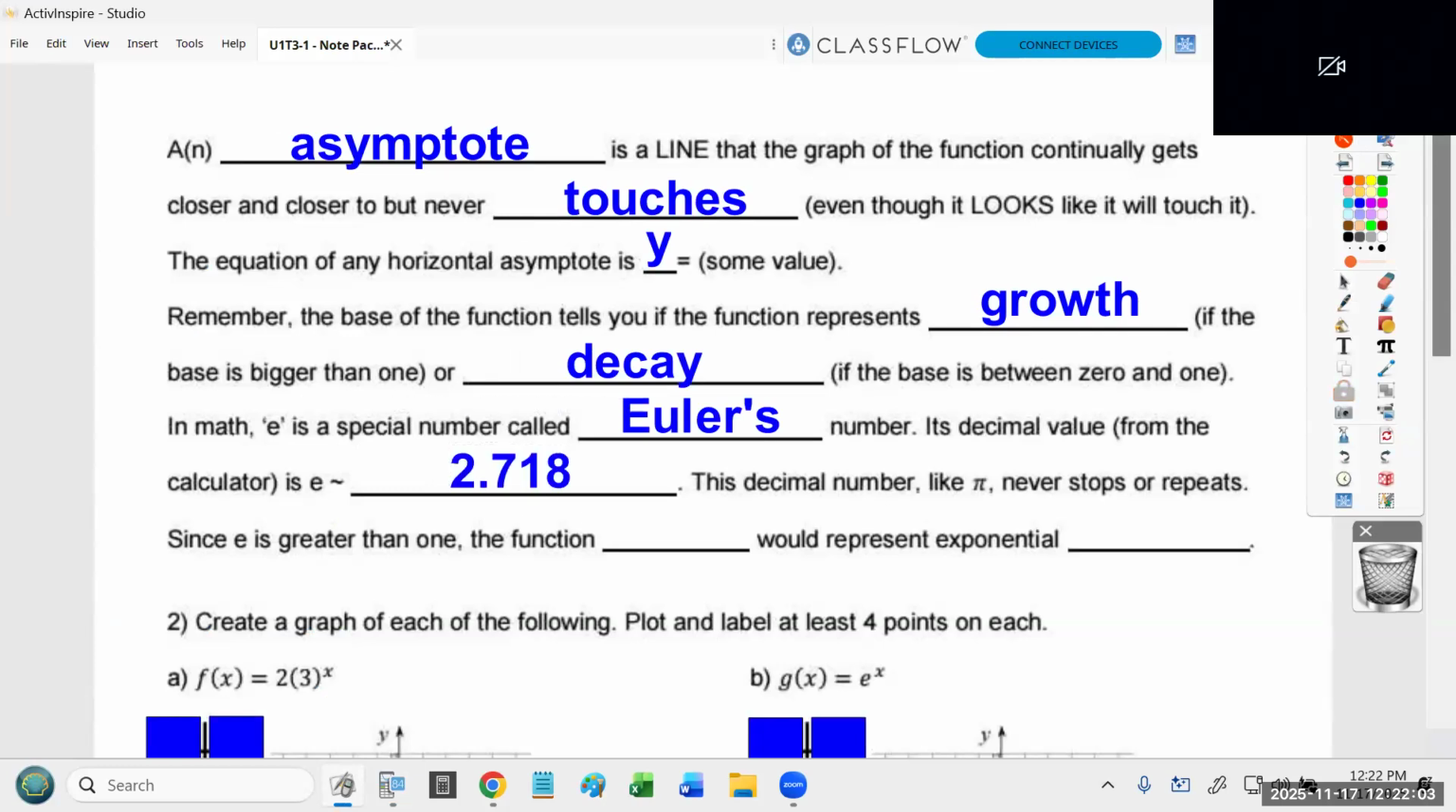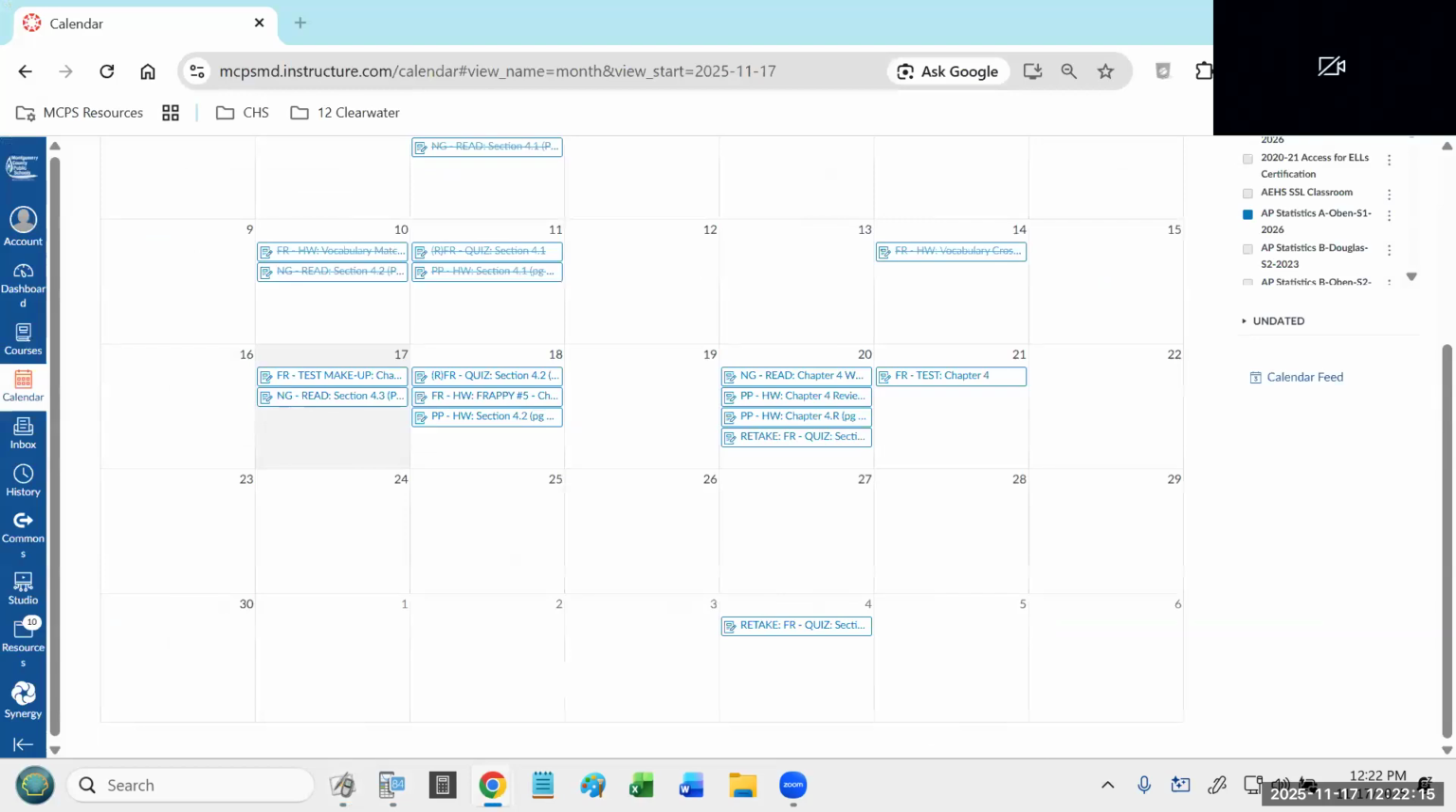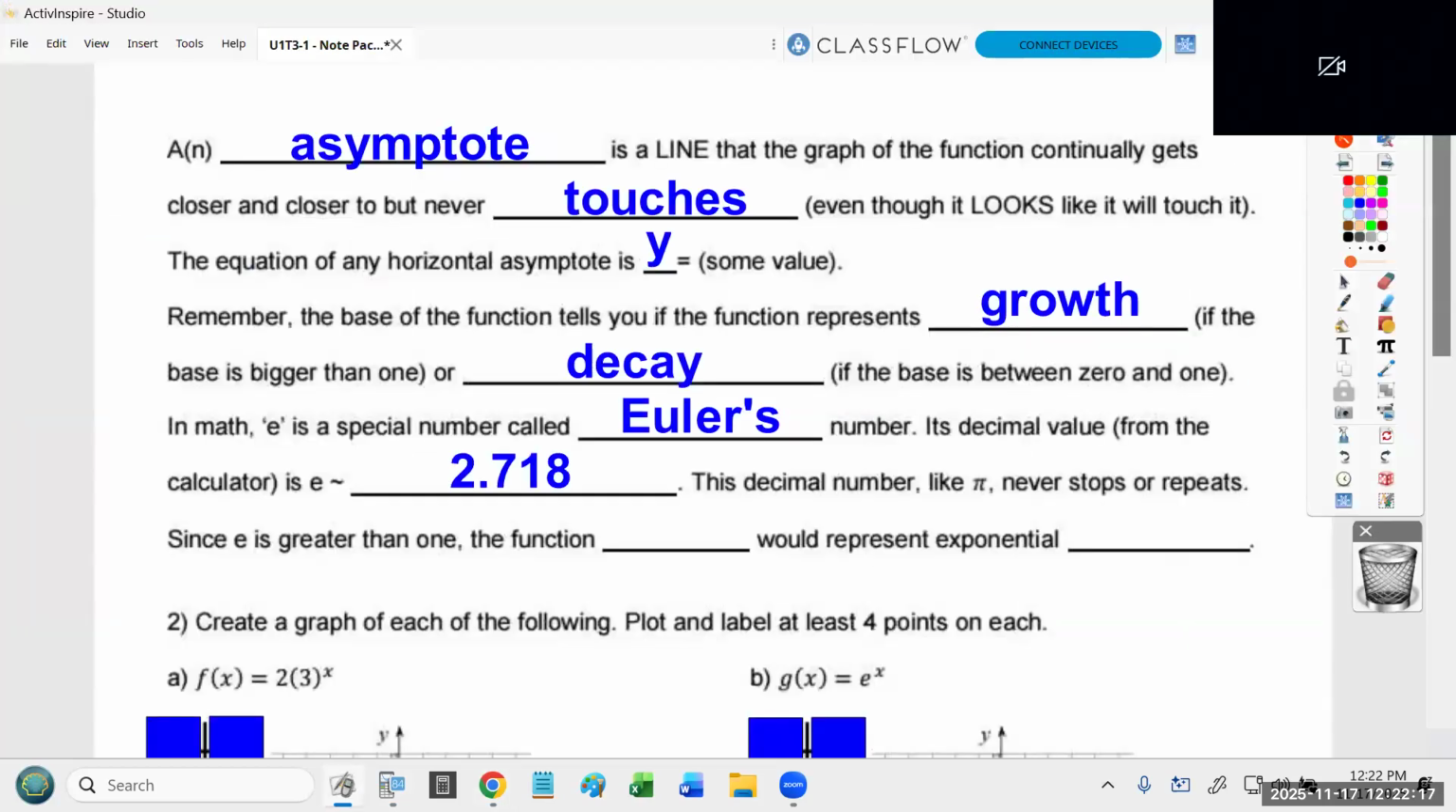Now, I always go to the third decimal, so I'm not going to copy that whole ridiculous, annoying number. I just say 2.718, and the number after the 8 is a 2, so I'm going to keep the 8. I'm not going to round it up. Hey, what happened? I accidentally minimized. There it goes. All right. So this decimal number, like pi, never stops or repeats.